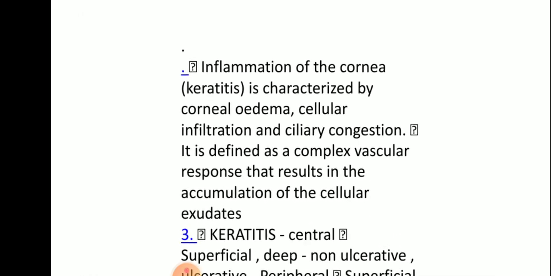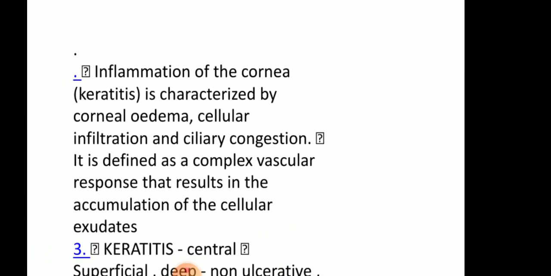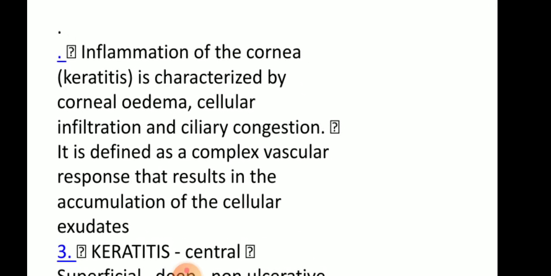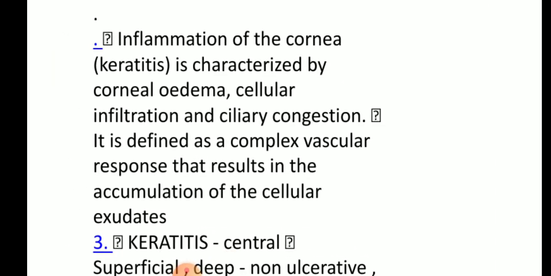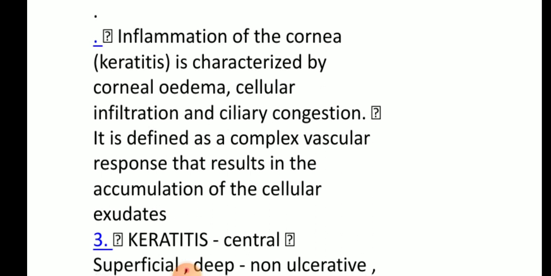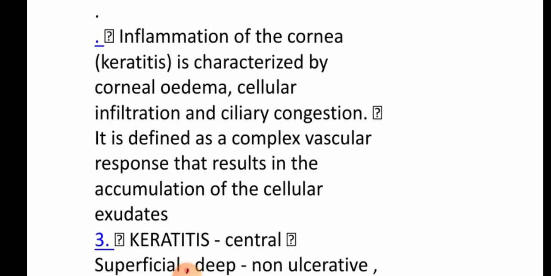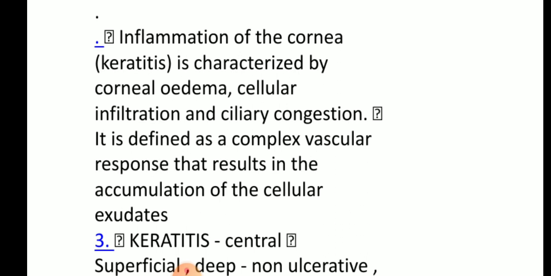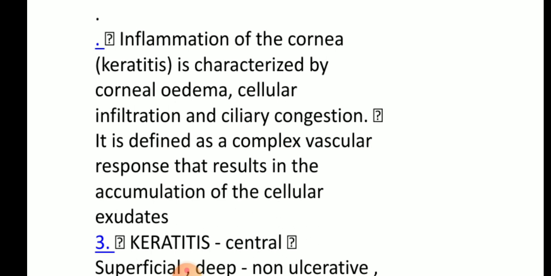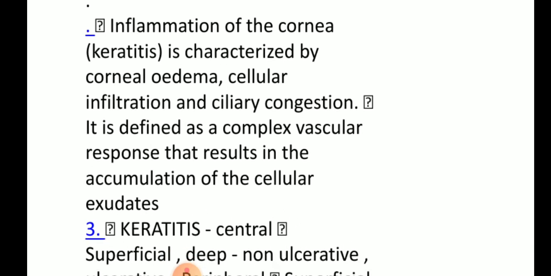Coming to the inflammation of the cornea, it is known as keratitis, and it is characterized by corneal edema, cellular infiltration, and ciliary congestion. It is defined as a complex vascular response that results in the accumulation of cellular exudates.